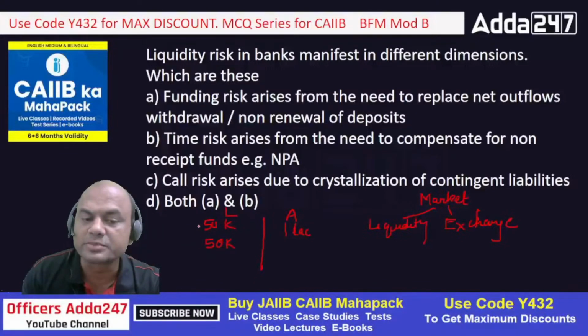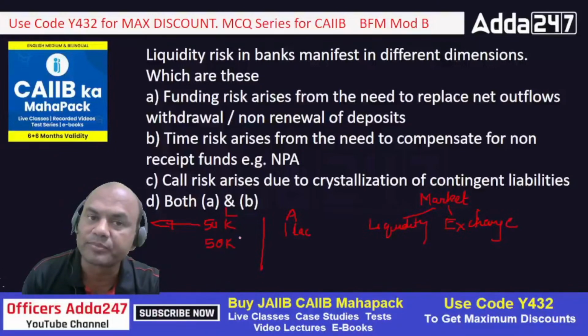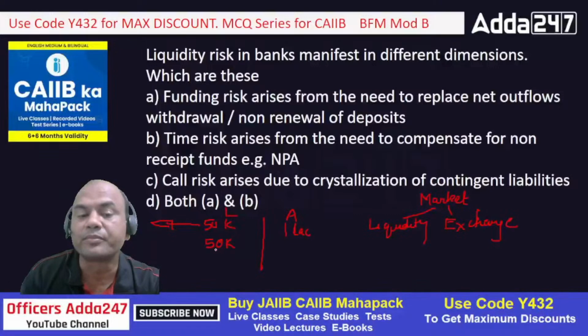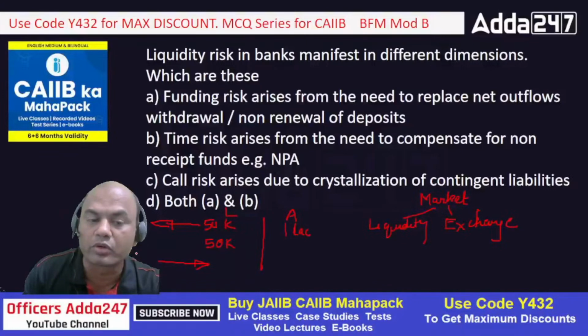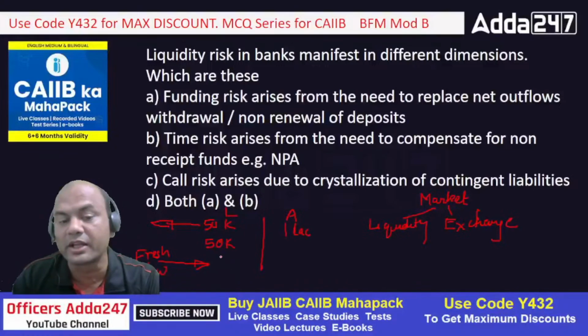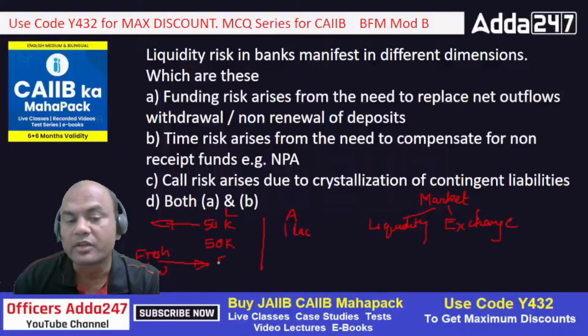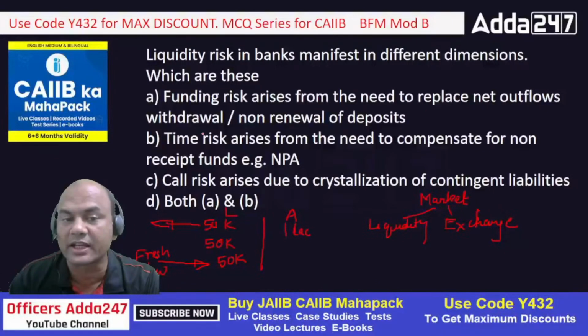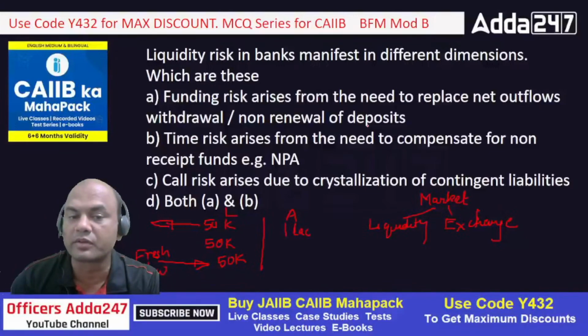Now what happens? This person of 50,000, he withdraws it. This person, he or she withdraws it. So now I am having only 50,000, but my assets are 1 lakh. So what will I need? I'll be needing fresh funds, fresh inflow, right? So I'll have to borrow. Fresh inflow, I'll call it, okay? That can be through borrowing, that can be through any other means. So I'll be needing fresh 50k in that case. So that is meant by the A option. Funding risk arises from the need to replace net cash outflows due to non-renewal of deposits.